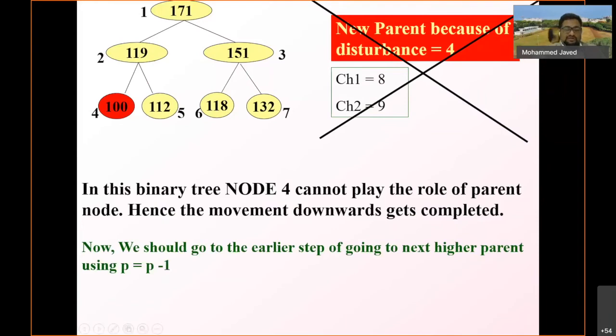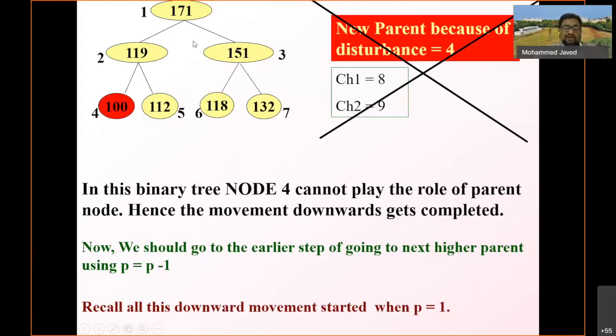Now we should go to the earlier step of going to the next higher parent using P equal to P minus 1. See what has happened. We were here, and we did swapping here, and here, and also here. We were at this particular position on the top, and P was 1. When this disturbance happened at position number 2 and position number 4, we were at P equal to 1. Recall that all this downward movement started when P was 1.